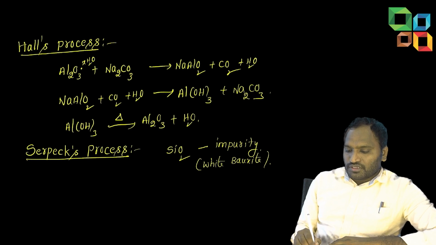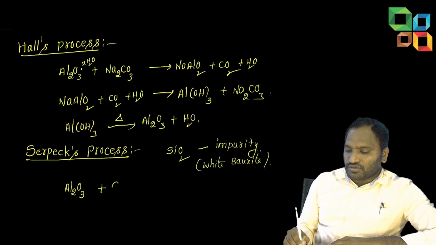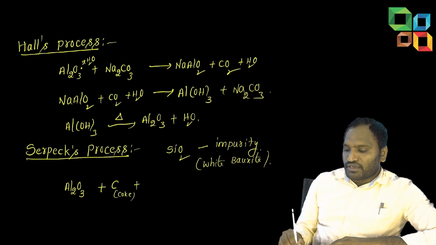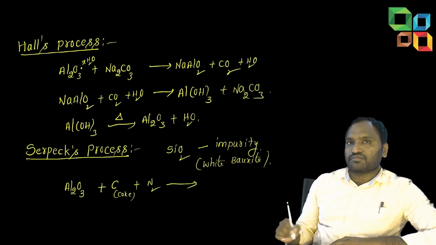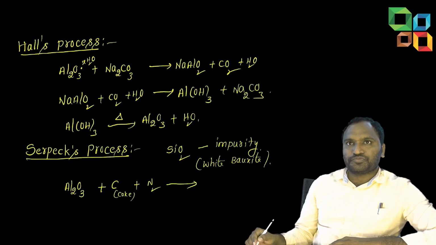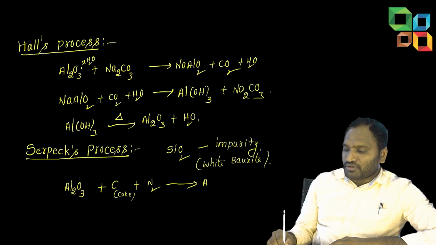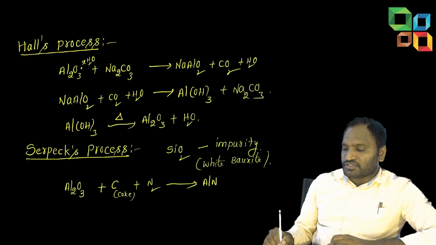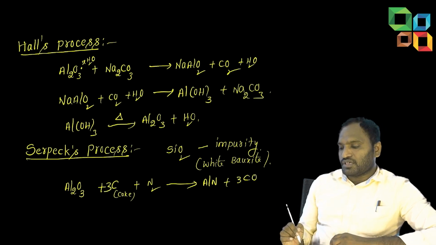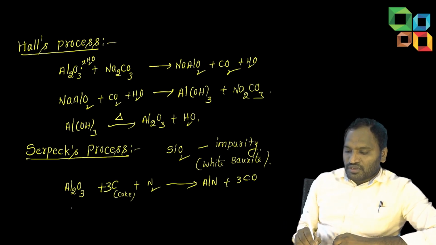See students, Al2O3 with coke, carbon in the form of coke, and nitrogen we are adding. It forms aluminium nitride. Carbon will remove oxygen so that carbon monoxide will form. Next, aluminium nitride on hydrolysis.